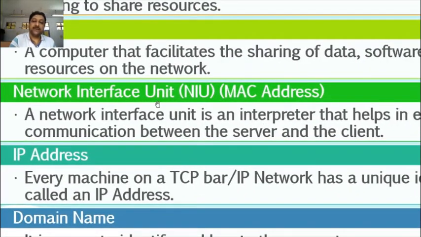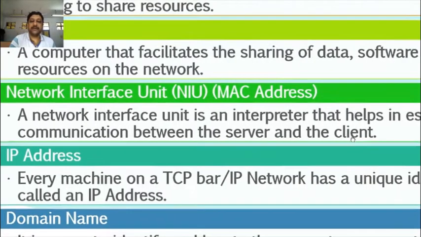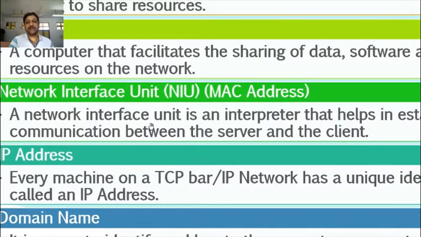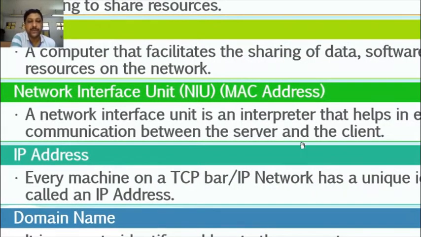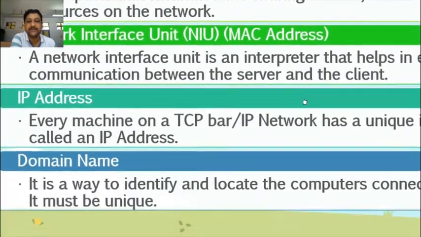Next is network interface unit, that is MAC address. A network interface unit is an interpreter that helps in establishing communication between the server and the client. Actually, network interface unit is a hardware component of the computer which is attached within the CPU, to make communication with the internet and connect with the network through wire or wireless. So it is an interpreter that helps in establishing communication between the server and the client.